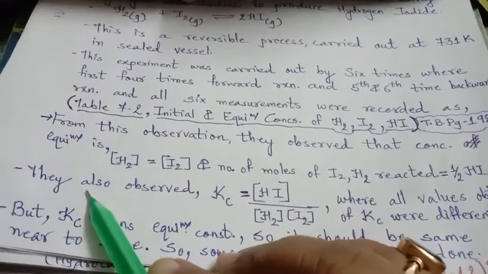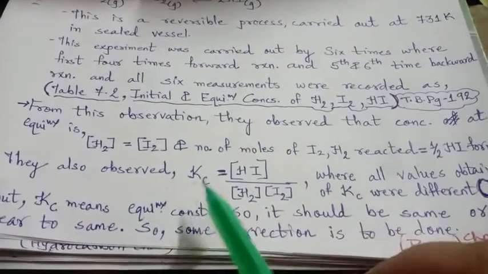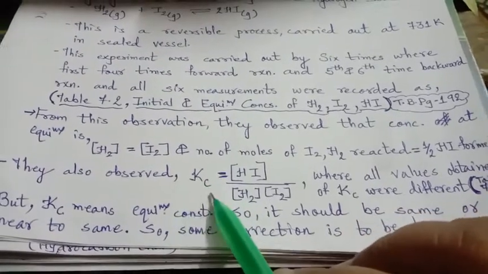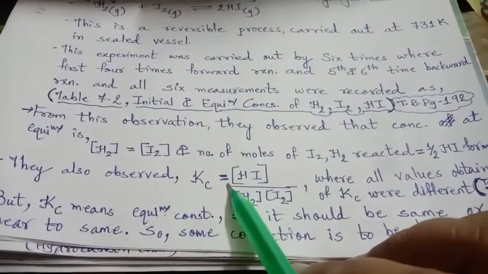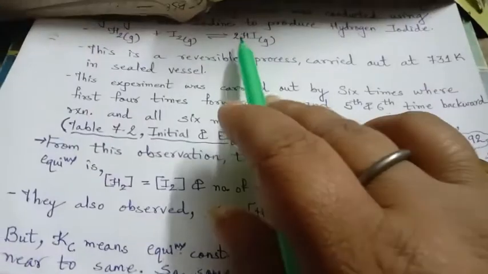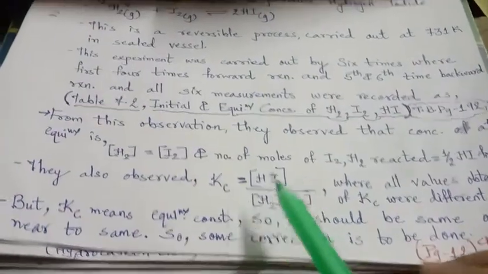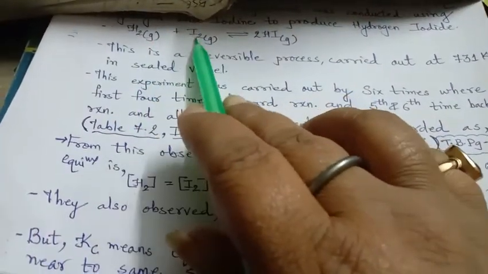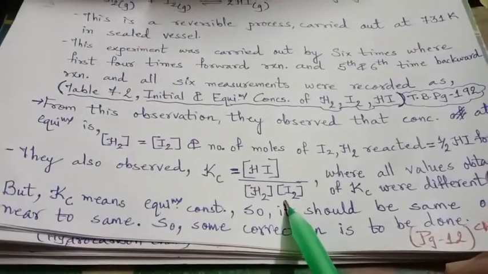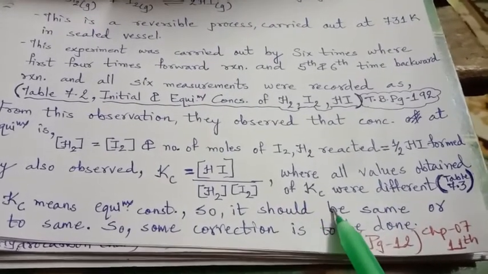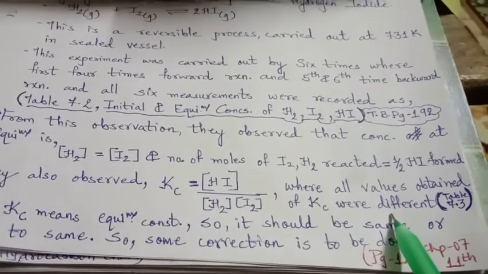And then they also observed that the equilibrium constant for the concentration is the product HI upon the reactants H2 into I2. But when all the values were obtained and checked, they were all different.